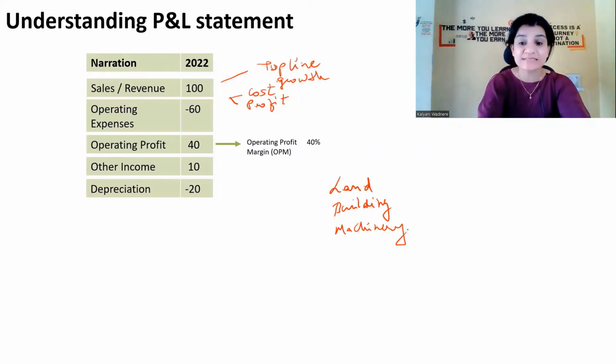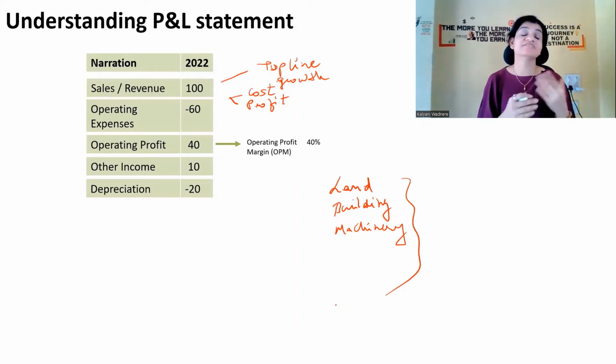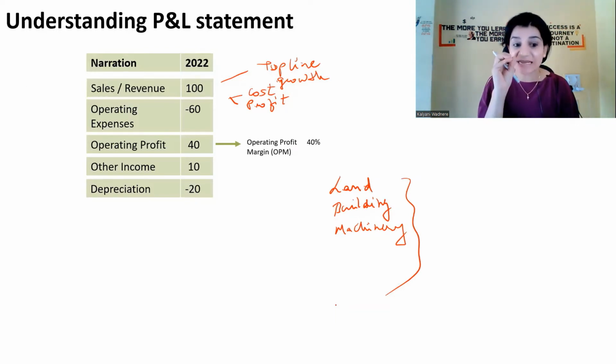Now, the company is using these assets, and when the company is using these assets, there is wear and tear. When machinery is used, there is wear and tear on the machinery, and so the value diminishes. It goes down, and that is what we call depreciation.